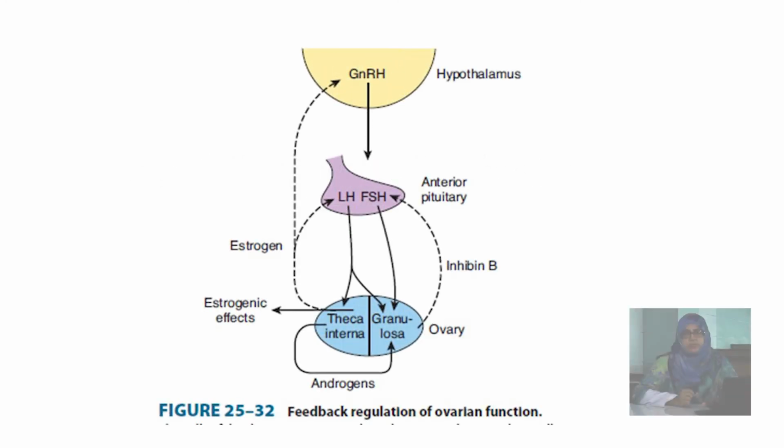Now the regulation of ovarian function. Ovarian function is mainly regulated by the gonadotropin releasing hormone that is secreted from the hypothalamus. It acts on the anterior pituitary to secrete follicular-stimulating hormone and luteinizing hormone, and these two hormones act on the ovary to secrete the hormones estrogen, progesterone and inhibin. Inhibin is secreted from the granulosa cells and sends a negative signal to the anterior pituitary. On the other hand, estrogen that is secreted from the theca interna cells sends a negative impulse to the anterior pituitary as well as to the hypothalamus.